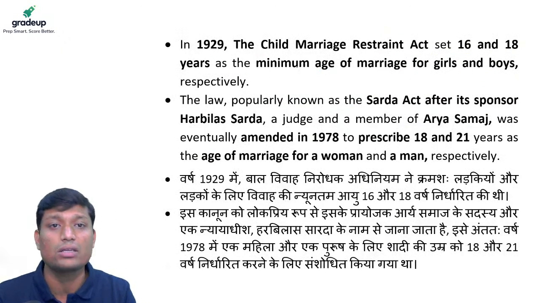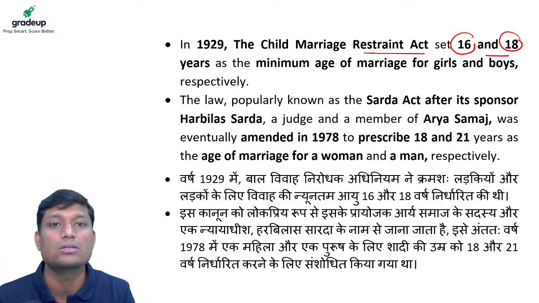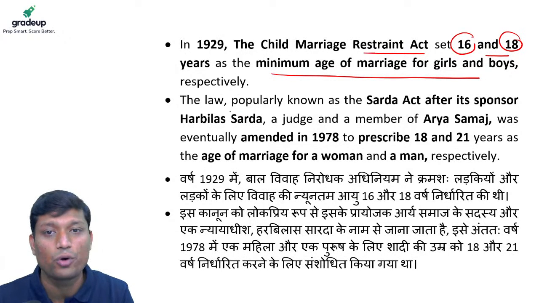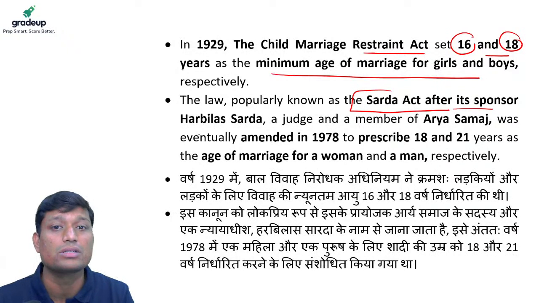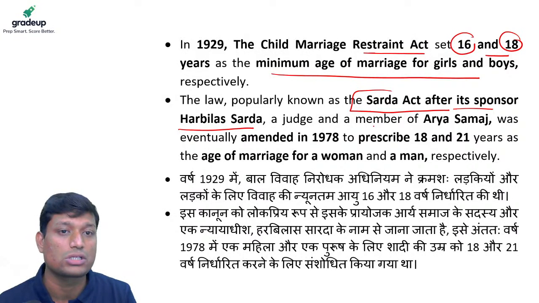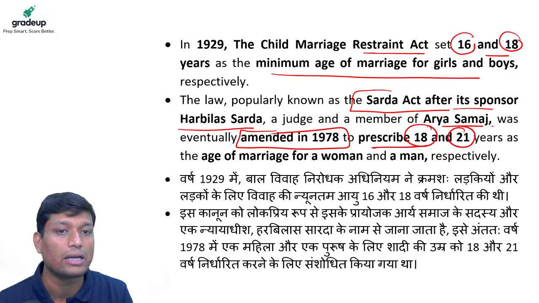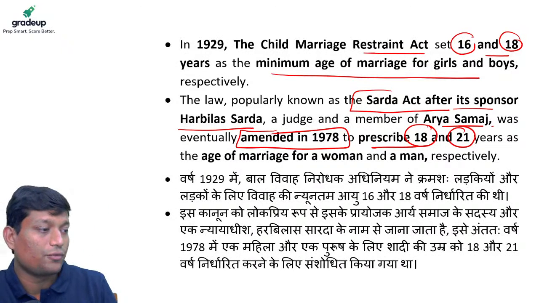In 1929, the Child Marriage Restraint Act set 16 years and 18 years as the minimum age for marriage of girls and boys. The law is also popularly known as the Sarda Act, after its sponsor Haribilas Sarda. He was a judge and a member of Arya Samaj, and it was eventually amended in 1978, prescribing the age again as 18 and 21. So these all are very nitty-gritties in this particular issue. If you are able to remember, it's good. Otherwise also it is fine. No issues with that, right?